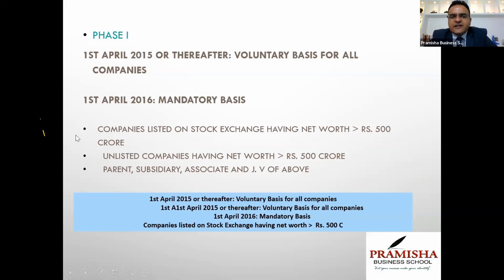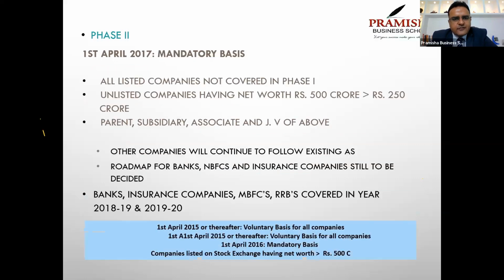This is the financial year: the financial year beginning 1st April 16, mandatorily, for unlisted companies having net worth of more than 500 crore and for listed companies with more than 500 crore. Parents, subsidiaries and JVs were also included as part of this transition. Clear now? In the second phase, all listed entities not covered in phase 1 were covered, and their financial year began on 1st April 17, along with all unlisted companies with net worth of more than 250 crore.